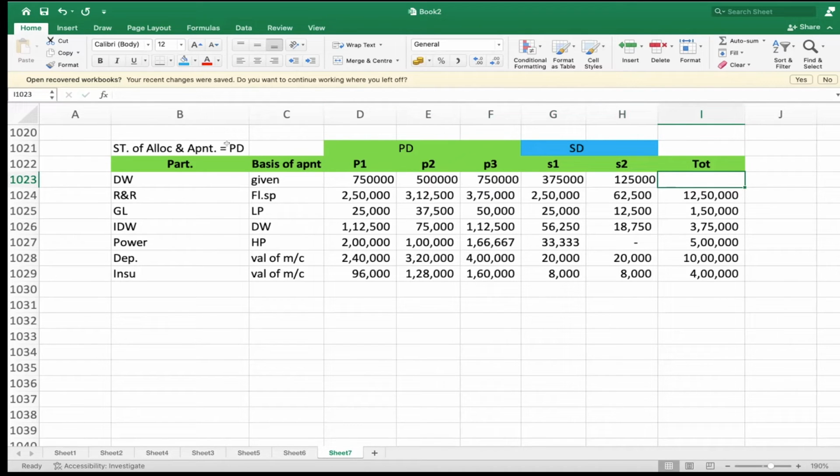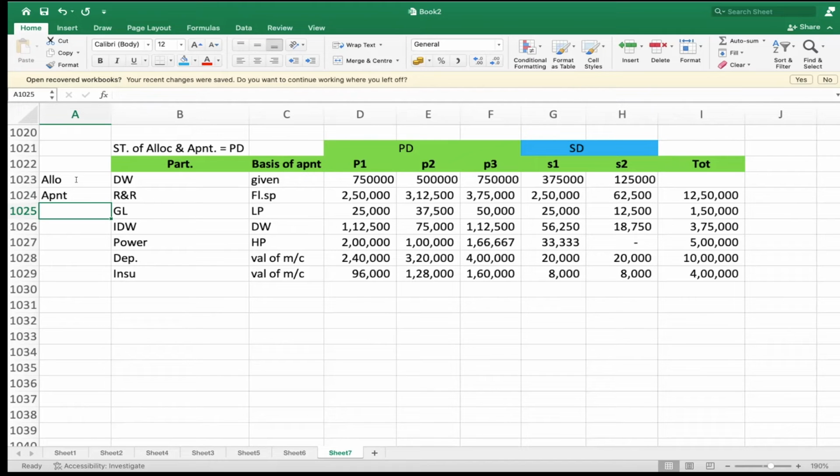Now, in case of allocation and apportionment, kindly listen. Direct wages, we are doing allocation. Am I right? Remaining things, we are doing apportionment. Clear? Direct wages are directly given, therefore it's allocated expenses. The remaining thing is called apportionment. We are sharing the expenses. Which topic are we in?